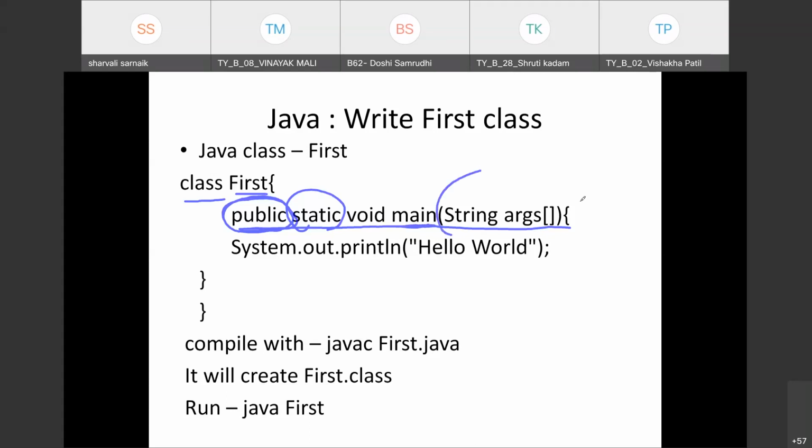Then we have string args. What is string args? Args is an array of type string, and it is used to accept command line arguments. We will learn later what a command line argument is. For now, only remember it is used to accept command line arguments.